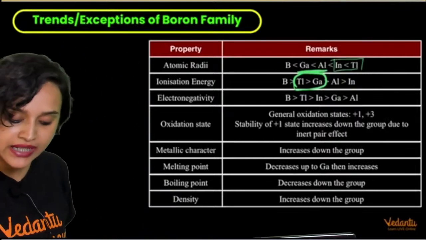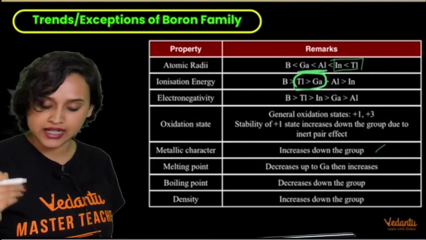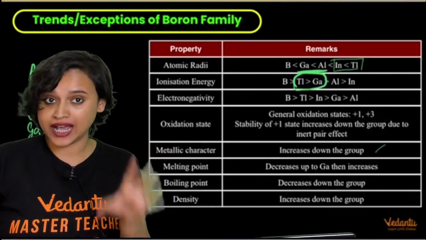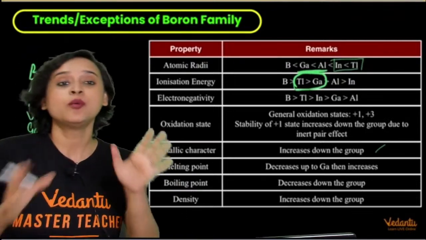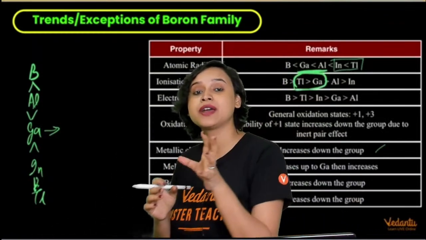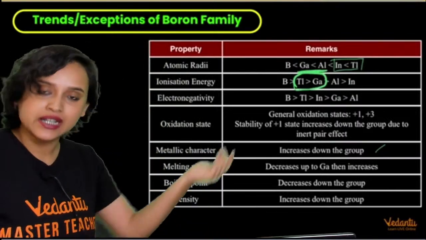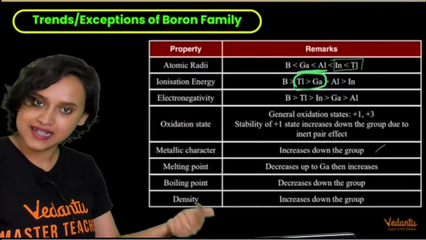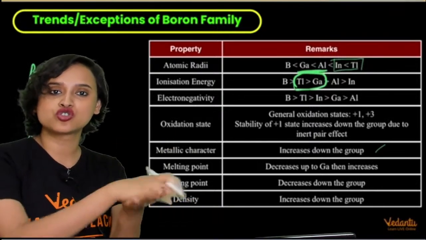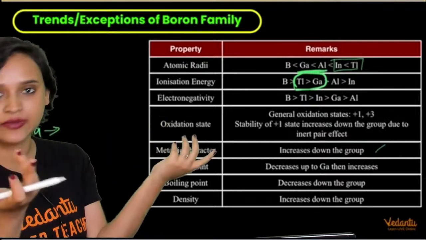Okay, the metallic character increases down the group. Yes, we know this. Melting point decreases up to gallium and then it increases. Boron has very high hardness. Boron has such a great crystal lattice that its hardness is comparable with diamond, everybody. So boron has a very high melting point, but it decreases up to gallium. That means aluminium has a lower melting point than boron. Then it is gallium. Gallium is so easy to melt. You can just keep it in your hand and it will melt, right?